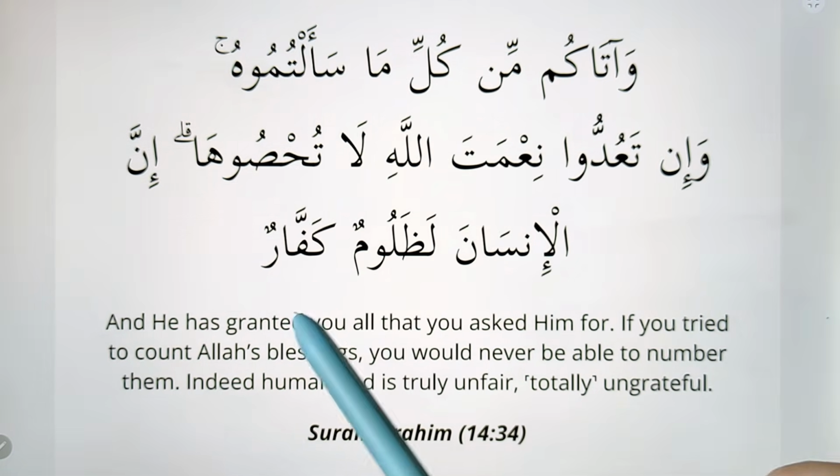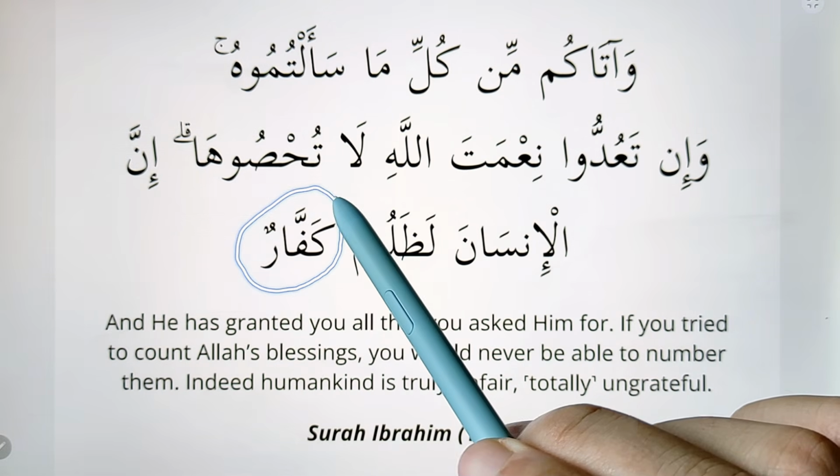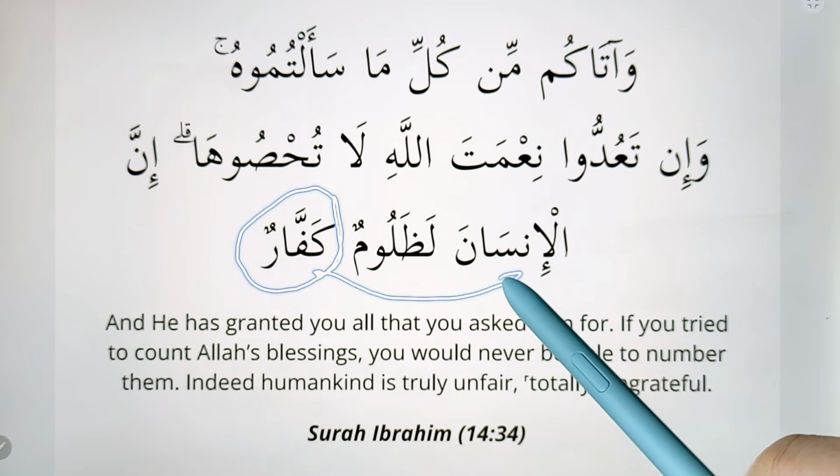The root word here is kaffar, which means totally ungrateful. This word often comes in the Quran to describe the human as being ungrateful.